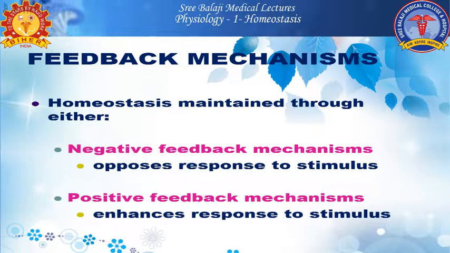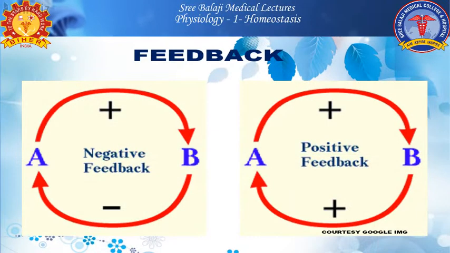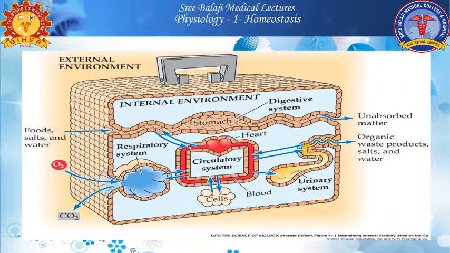There are two types of feedback mechanisms. One is the positive feedback mechanism, the other is the negative feedback mechanism. The negative feedback mechanism opposes a response to a stimulus, and the positive feedback mechanism enhances the response to a stimulus. So let us see in detail about these feedback mechanisms to understand the homeostatic process.